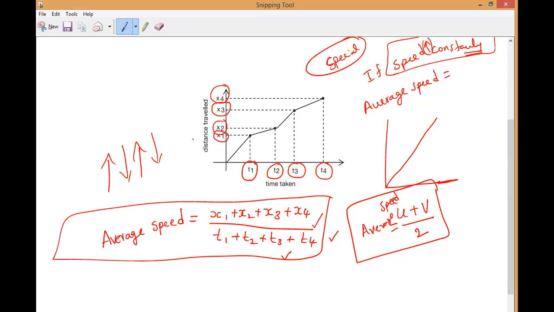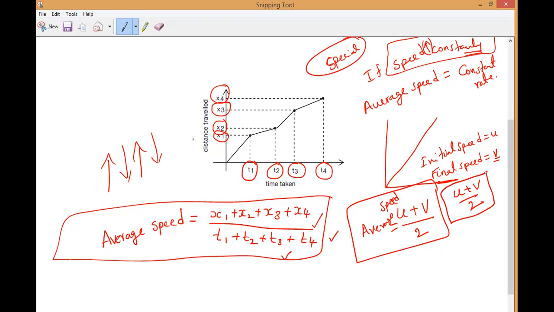Then average speed is equal to initial speed, which we represent with u, and final speed with v, so (u plus v) divided by 2, when the speed of the body is increasing at a constant rate. Is it okay, everybody?